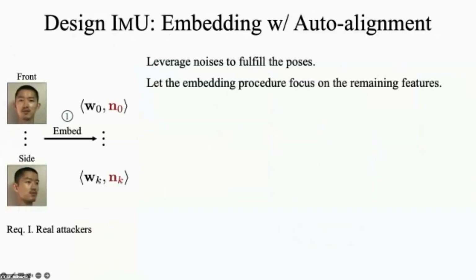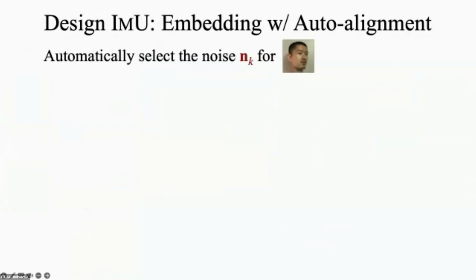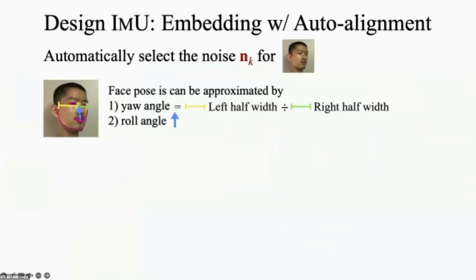So let's leverage noises to fulfill the poses while letting the embedding procedure focus on the remaining features with the optimized w vector. We propose an algorithm to automatically select the noise for a given pose. Here we use a side face as an example. We approximate a face pose by the yaw angle and the roll angle. These values can be easily computed based on existing landmark detection algorithms.